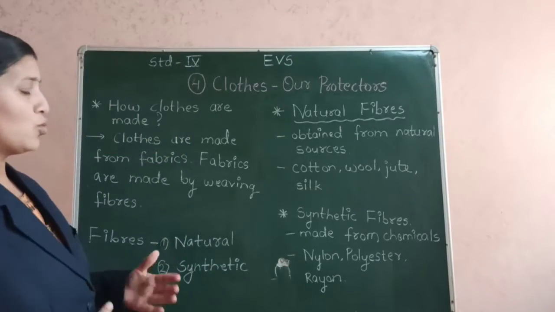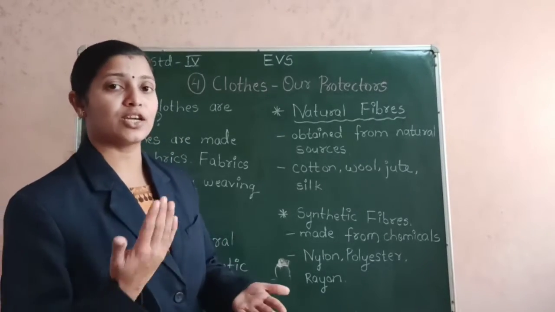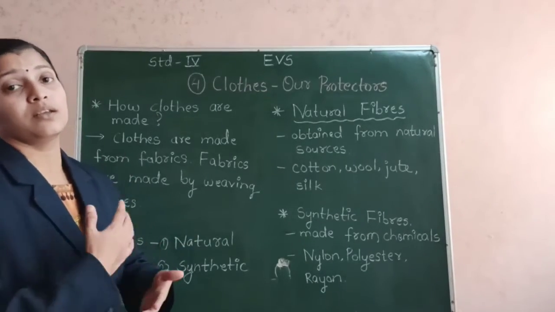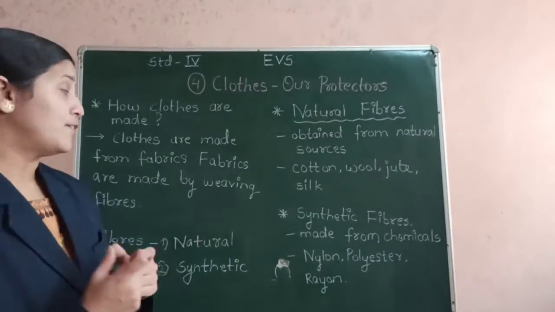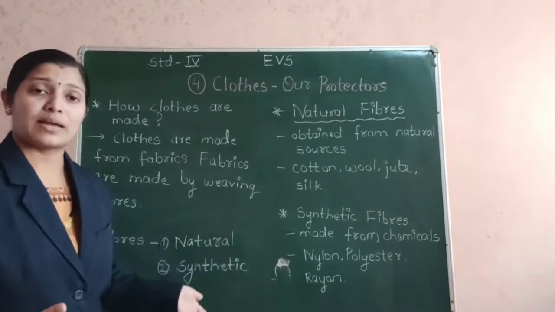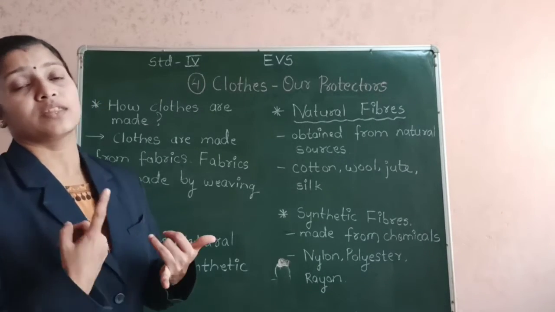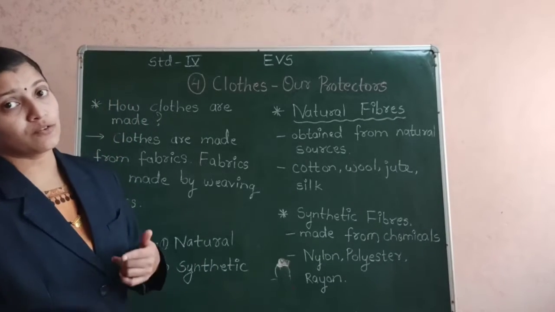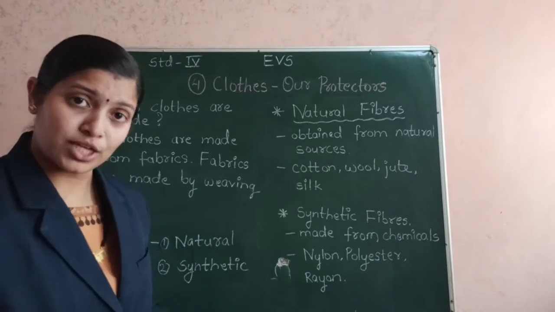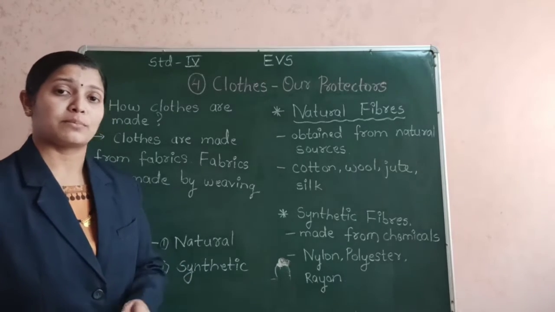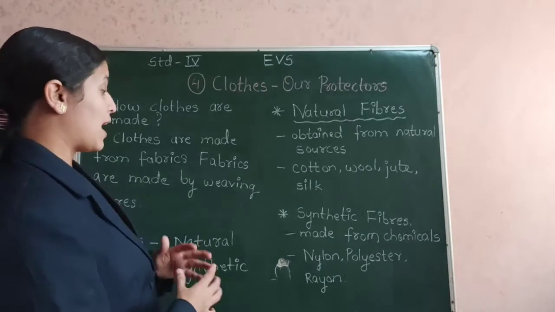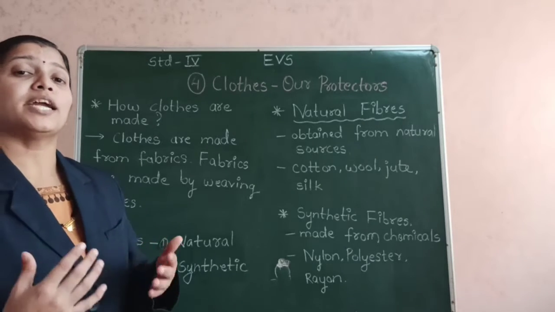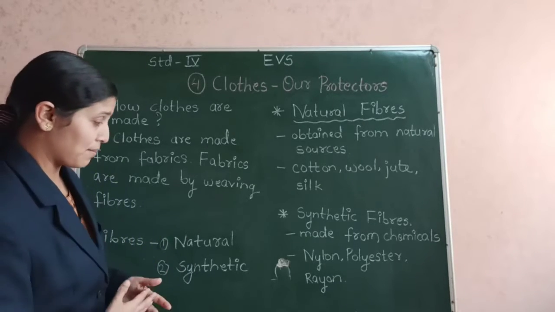So as I told you, clothes are very essential, and the clothes are made from the fabric. The fabric is prepared by weaving of the fibers, and there are some natural fibers and some synthetic fibers. Natural fibers are the fibers that we get from the nature, whereas synthetic fibers are the fibers that are human made. These synthetic fibers are made by using various chemicals.